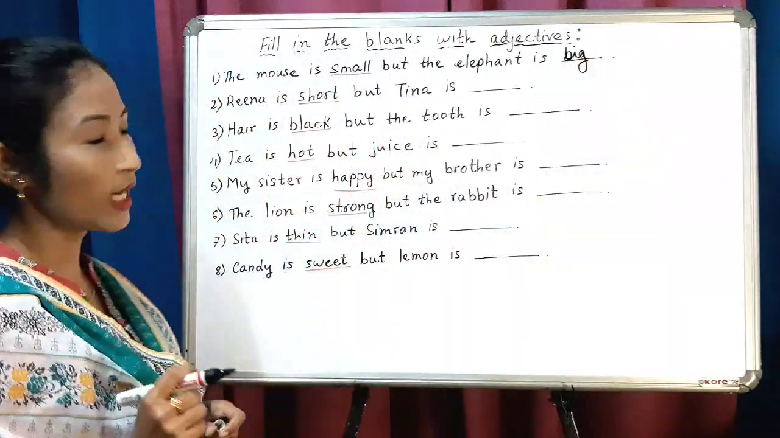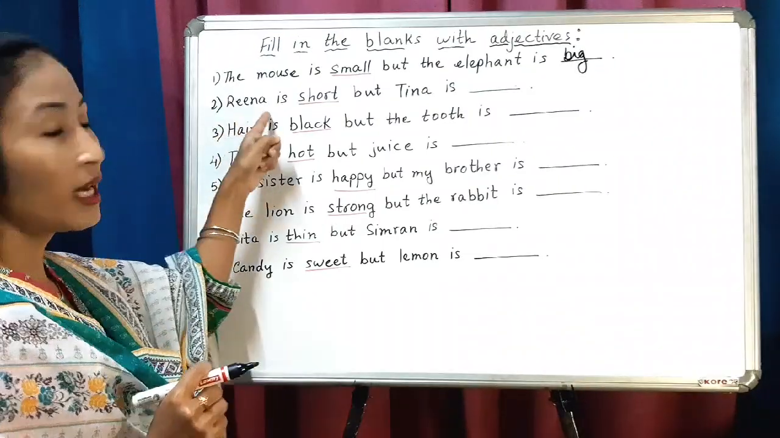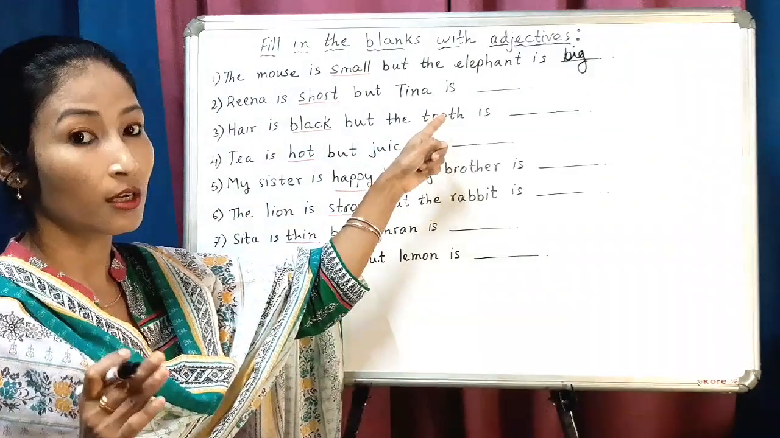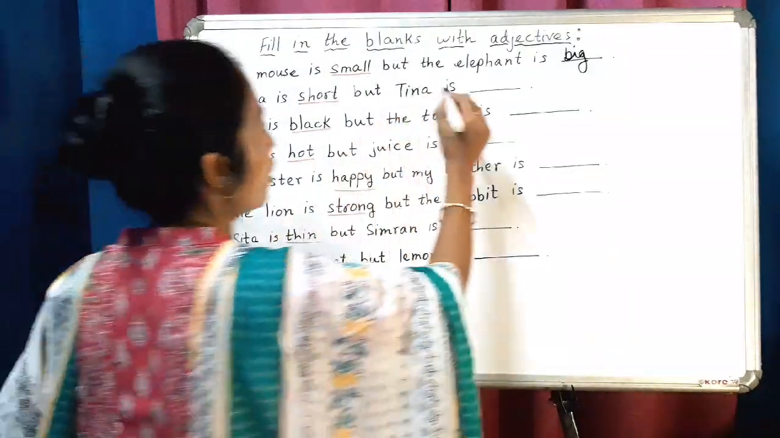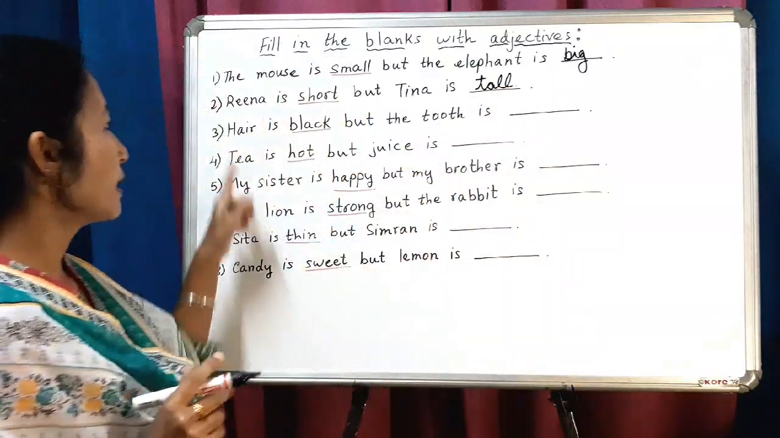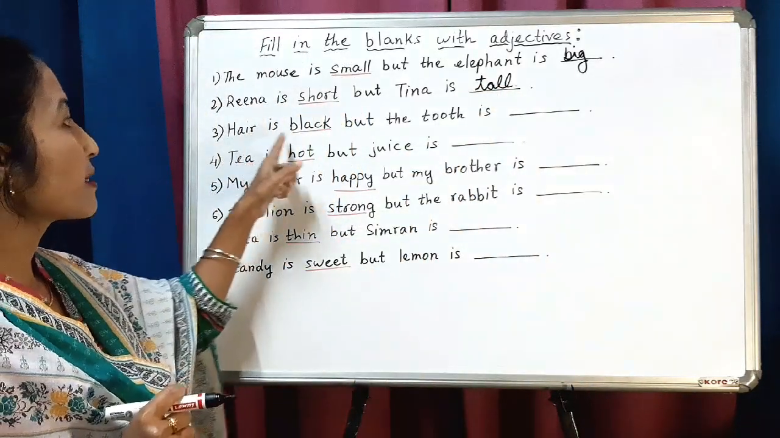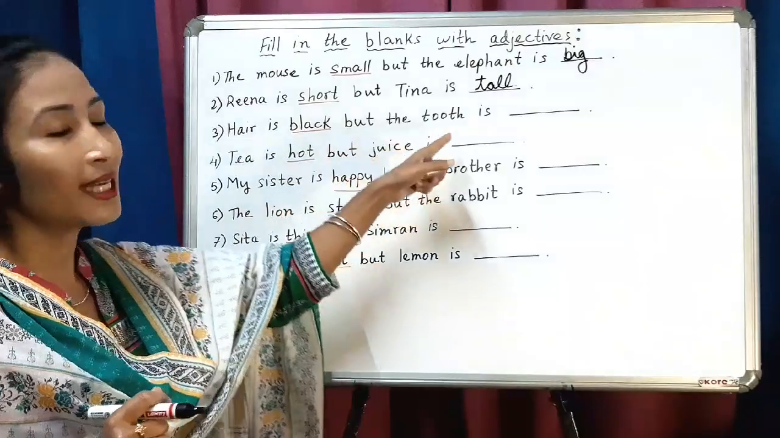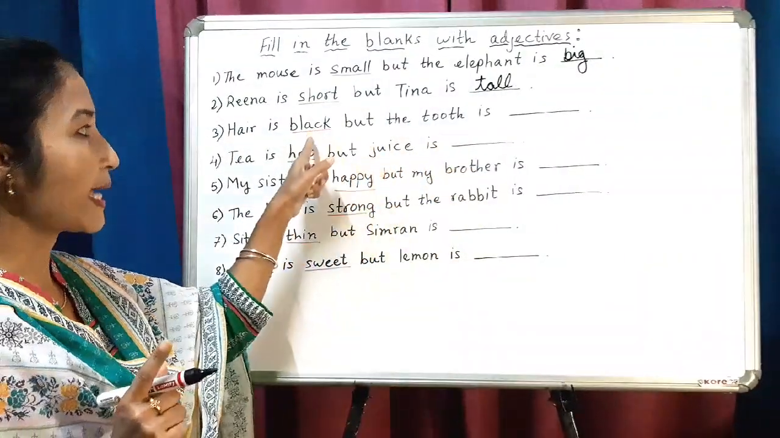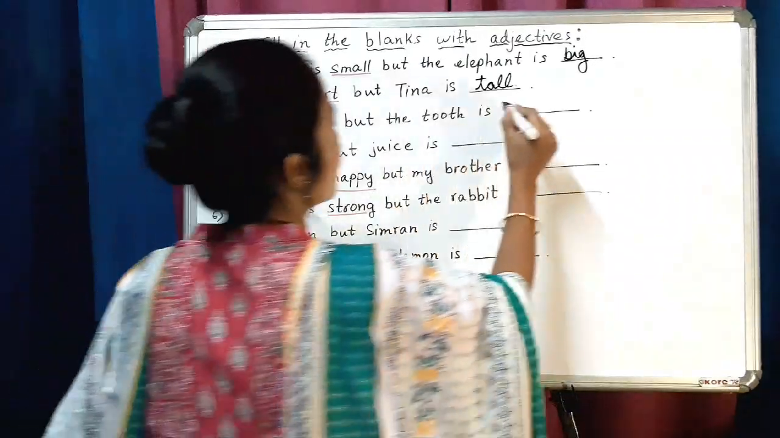Okay? Now number 2. Rina is short but Tina is, what is the opposite of short? Tall. Very good. T-A-L-L. Tall. Number 3. Hair is black but the tooth is, what is the color of tooth? White. The opposite of black is white. Okay? So white.